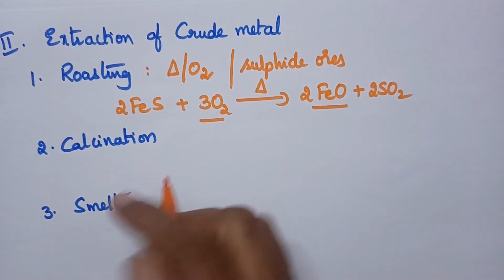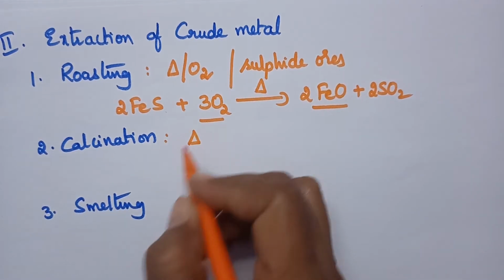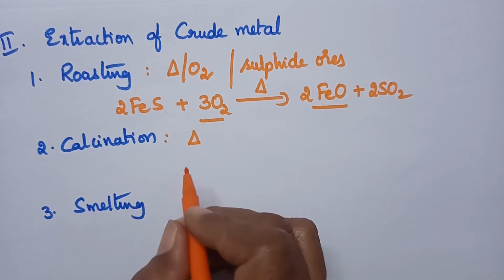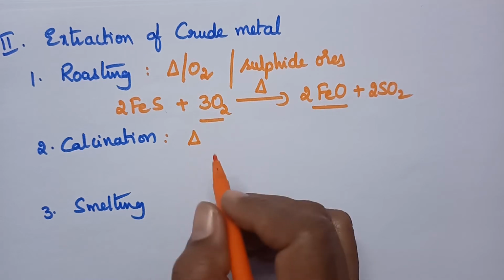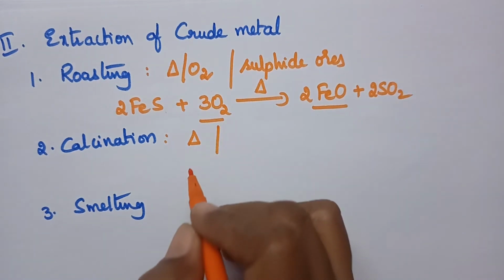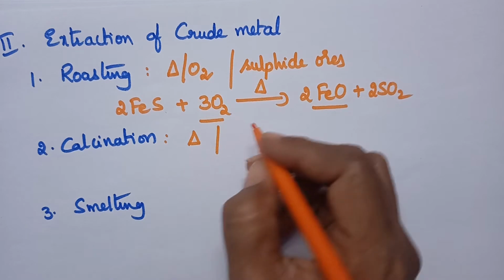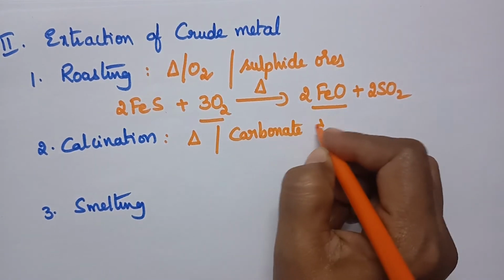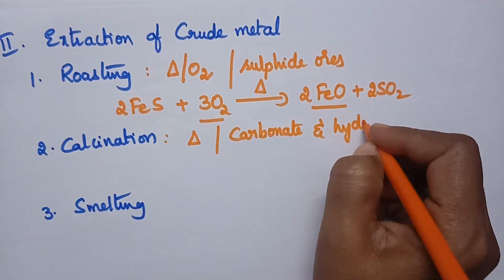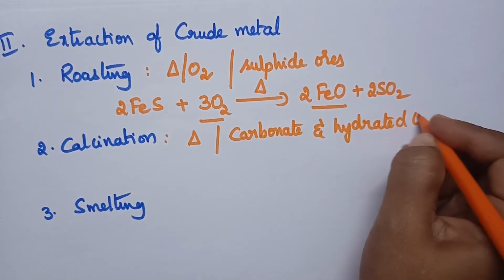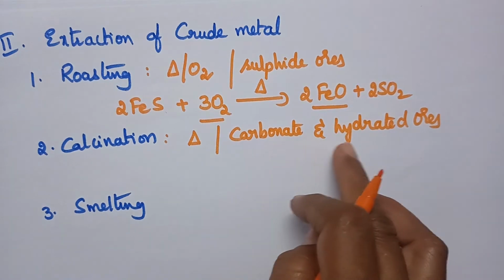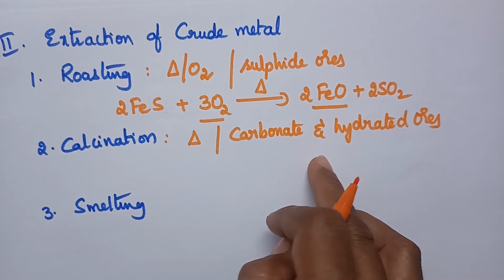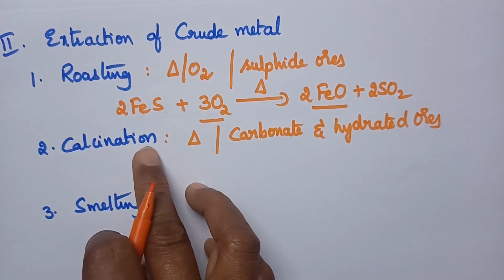Calcination is also the process of heating the ore below its melting point, but it is done in the absence of oxygen, and it is especially applicable for carbonate and hydrated ores. Carbonate and hydrated ores can be converted into corresponding oxides through calcination.